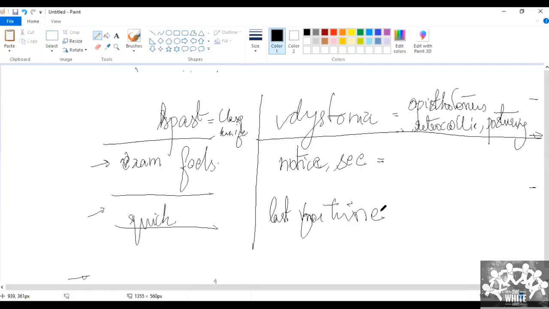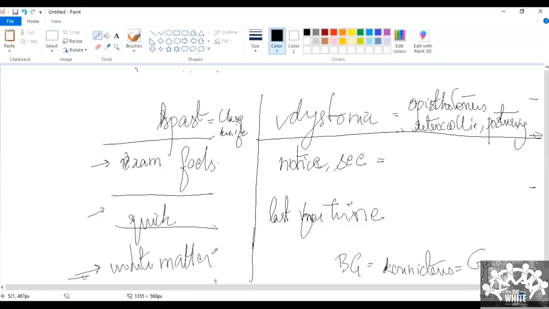And if you find dystonia, where should the lesion be? Extrapyramidal, in the basal ganglia. And if it is kernicterus, where will the lesion be? Basal ganglia, globus pallidus. The lesion will be in the globus pallidus, right? Then coming to spasticity, spasticity is white matter.